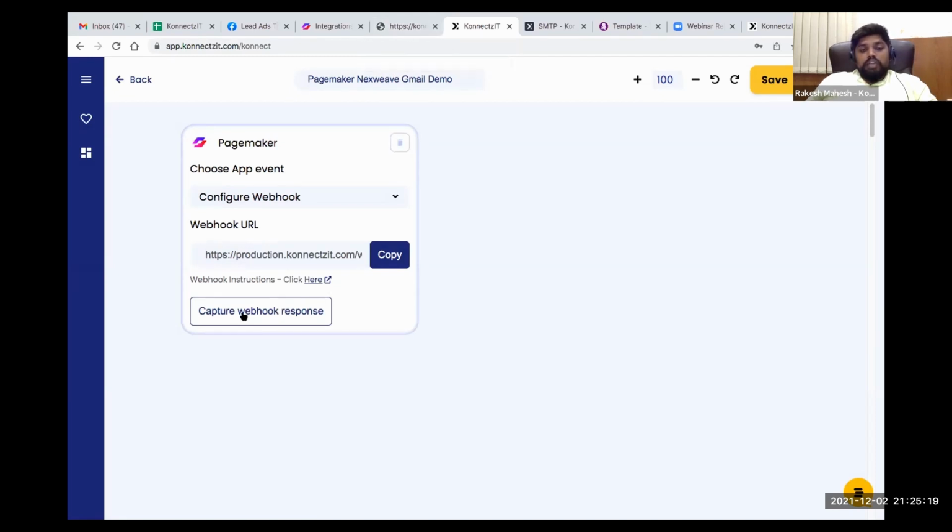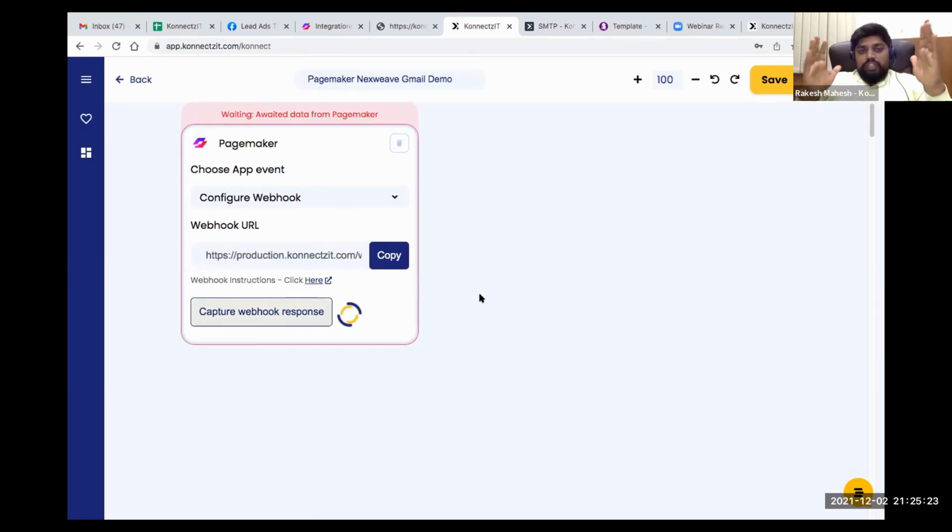Now, before you fill the form manually, make sure you click on capture webhook response. This will enable the capture of data from the PageMaker app, or any other webhook app, to ConnectSeed. So ConnectSeed is now able to capture any response.